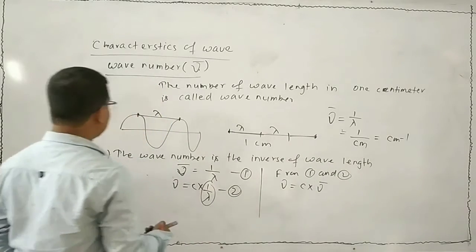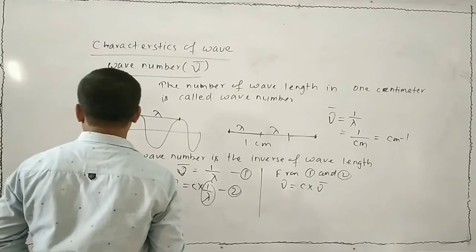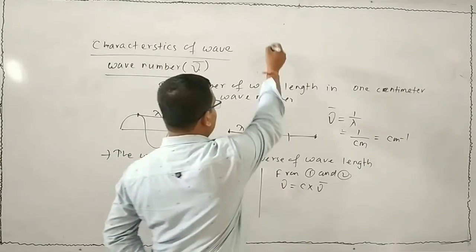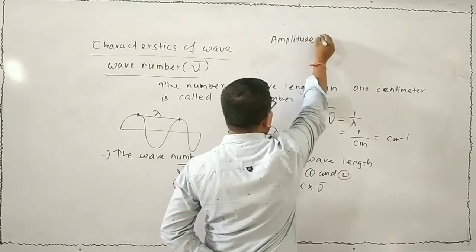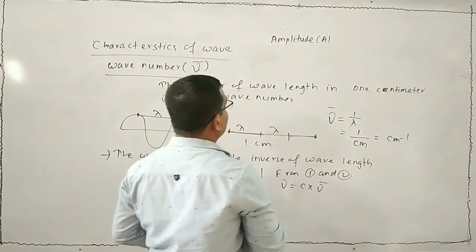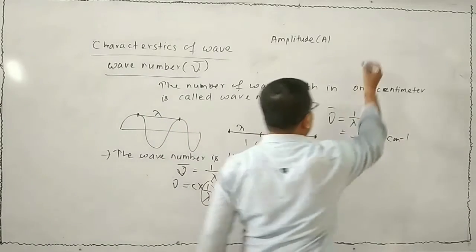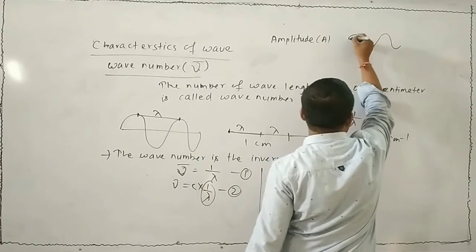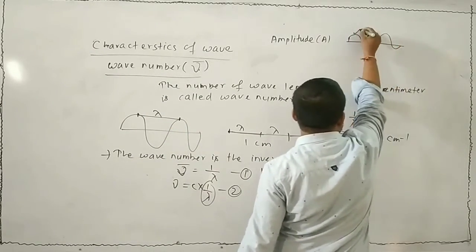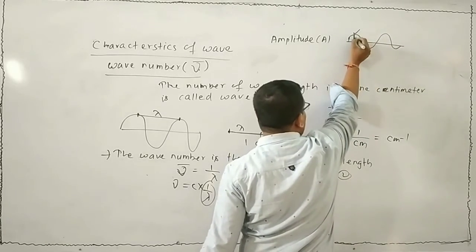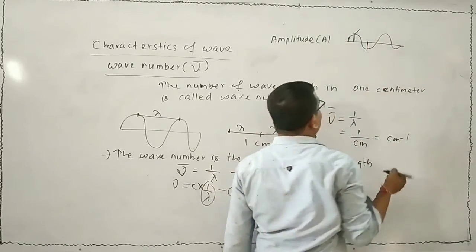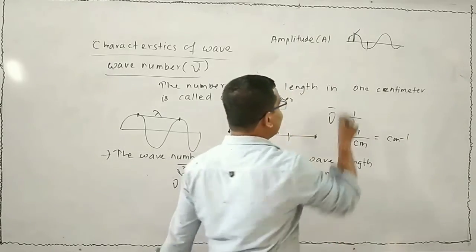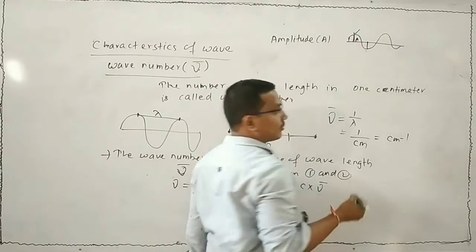Next, I will see another characteristic property, that is amplitude. Amplitude is denoted by A. Take a wave. Suppose this is your wave. This is the peak, and this is the trough. This is the height of the peak, and this is the depth of the trough. This is said to be the amplitude.